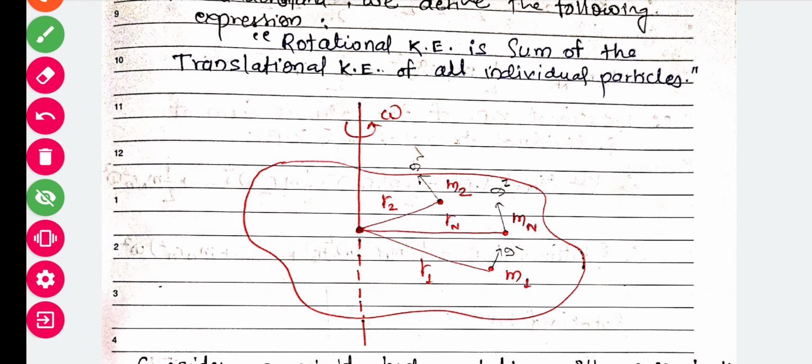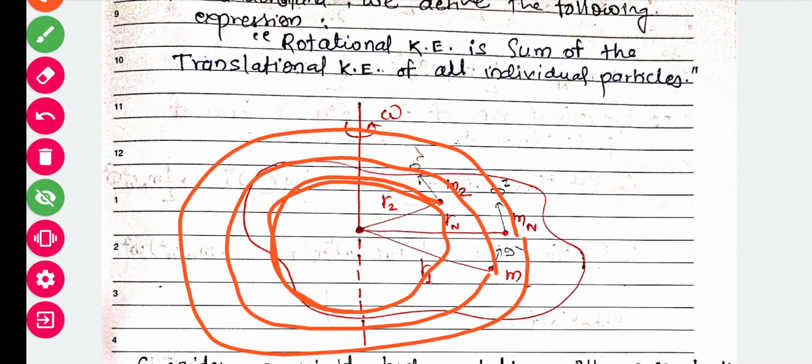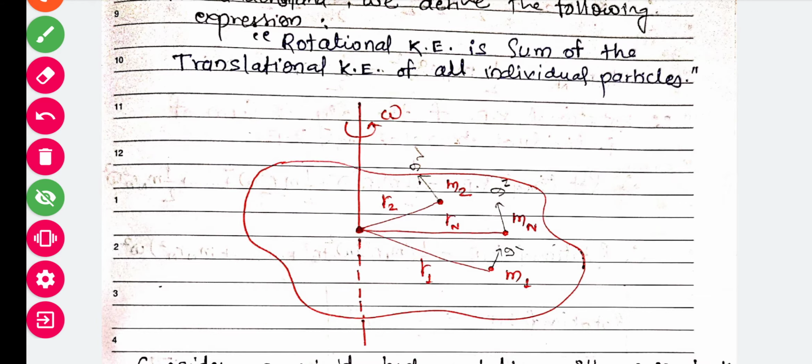Why do we consider these distances? Because when we try to draw the circle of this particle, it will be like this. When we draw the circle of the m1 particle, it will be like this, and for the nth particle, like this. So basically all the particles are performing one kind of circular motion, concentric with this point. Each particle is situated at a different position, so that's why we consider different distances, and the masses of the particles may not be the same. That's why we consider different masses, m1, m2 and mn.